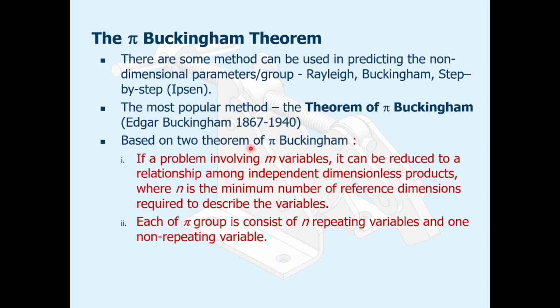Based on the Pi Buckingham theorem, if the problem involves m variables, it can be reduced to a relationship among independent dimensionless products. When n is the minimum number of reference dimensions required to describe the variables, each of the pi groups consists of n repeating variables and one non-repeating variable.